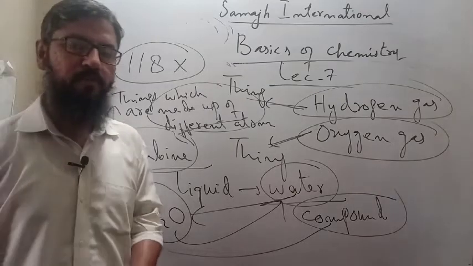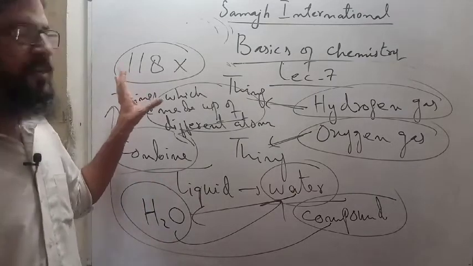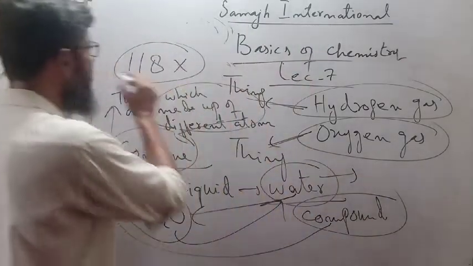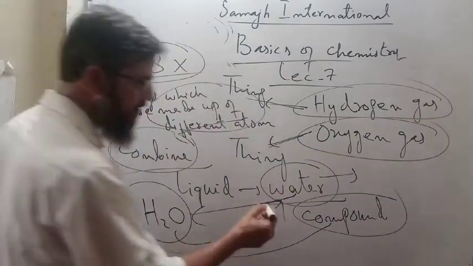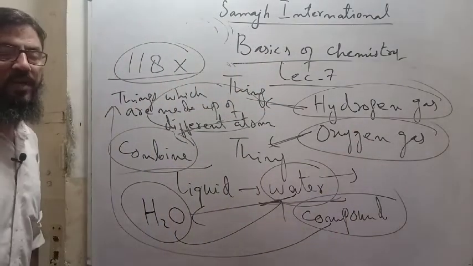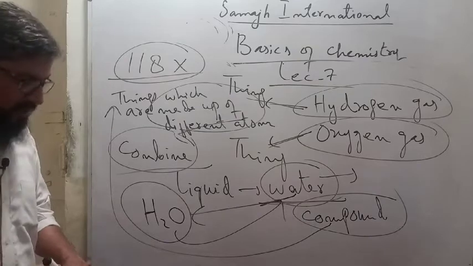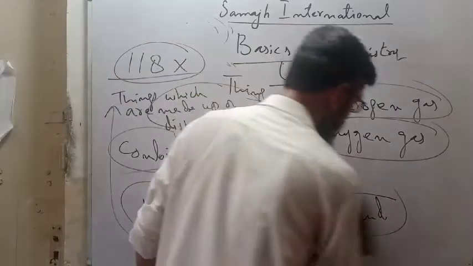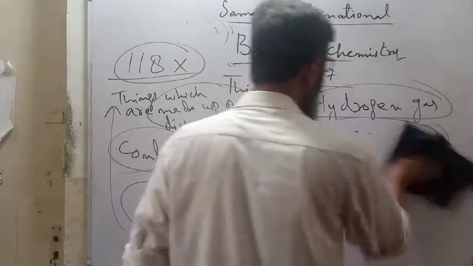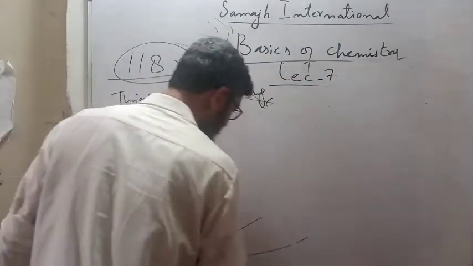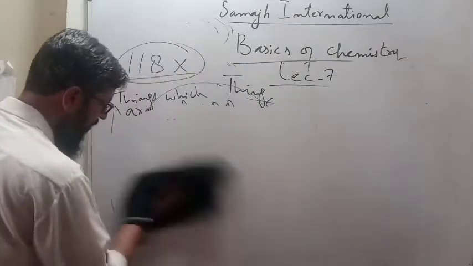So, how many things do you have now? 118 things, and one more thing, water. These 118 things are called elements, and this one thing is called a compound. Now you have 119 things. So, we know very well that in our world, only 119 things are not present. Countless things are there.